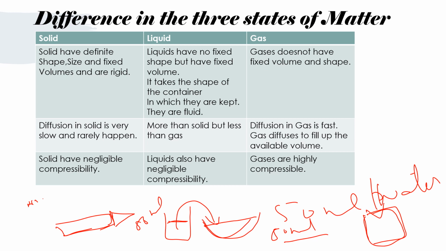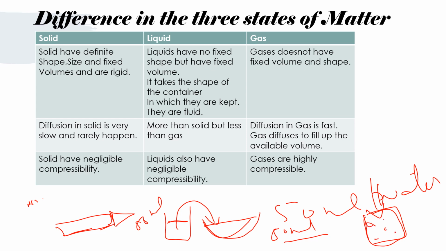So solids have a definite shape, while in liquid there is some space between the particles, which is more than solid but less than gas. So they do not have a fixed shape but have a fixed volume. While gases have lots of space between their particles and the force of attraction is very weak in the gaseous state. So it does not have any fixed volume. Its particles are randomly moving.